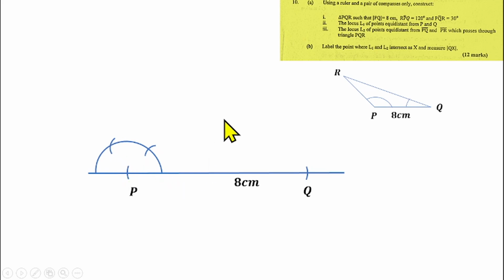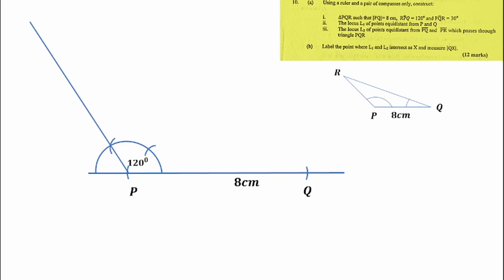So what do I do? I'll pick my ruler, then another pencil, not the one on the compass. I'll put my ruler here and join this point to this point with my ruler and draw a straight line there. So that is a straight line. That means the angle here is going to be 120 degrees.